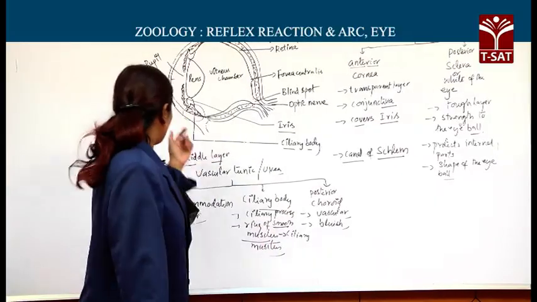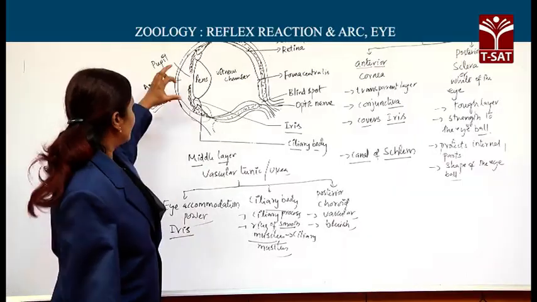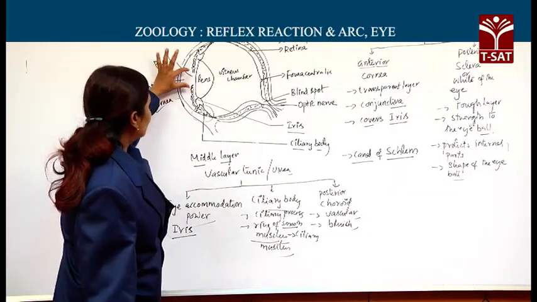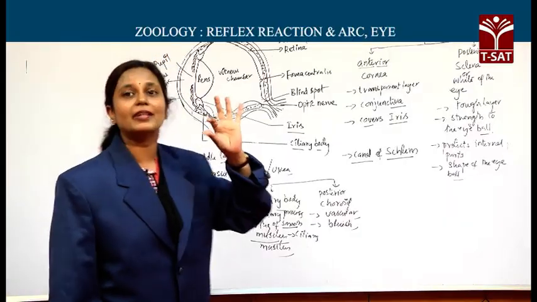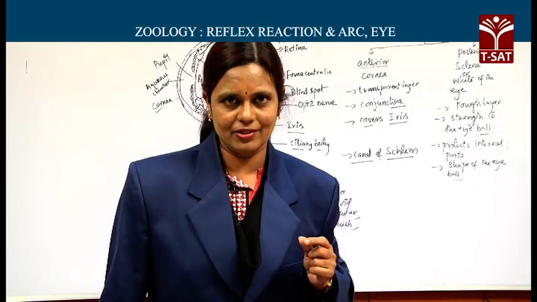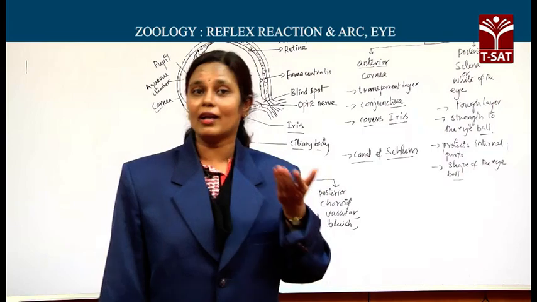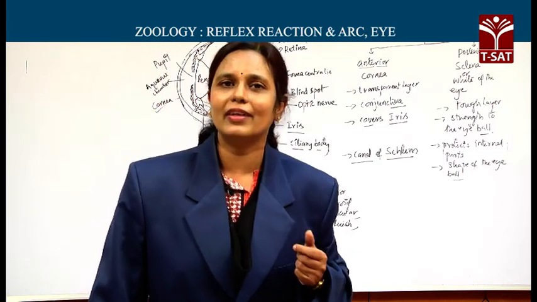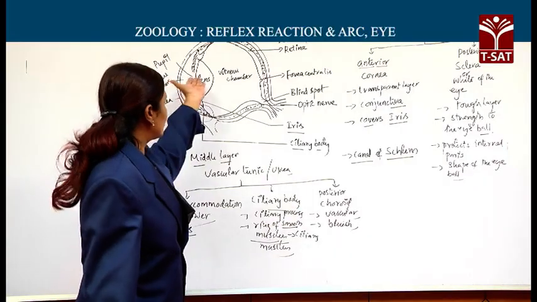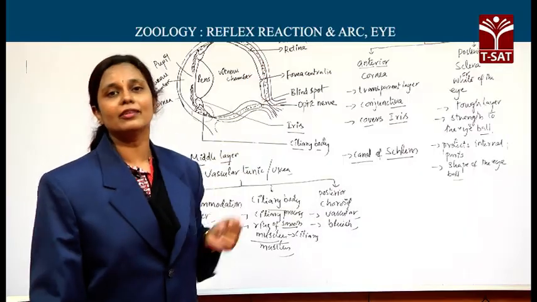Now, what is the significance of these iris muscles? The iris muscles play a key role in changing the diameter of the pupil, the hole present at the center of the iris. Thereby, they control the amount of light that falls on the retina, that is, the amount of light that passes through the lens, vitreous chamber and on to the retina.